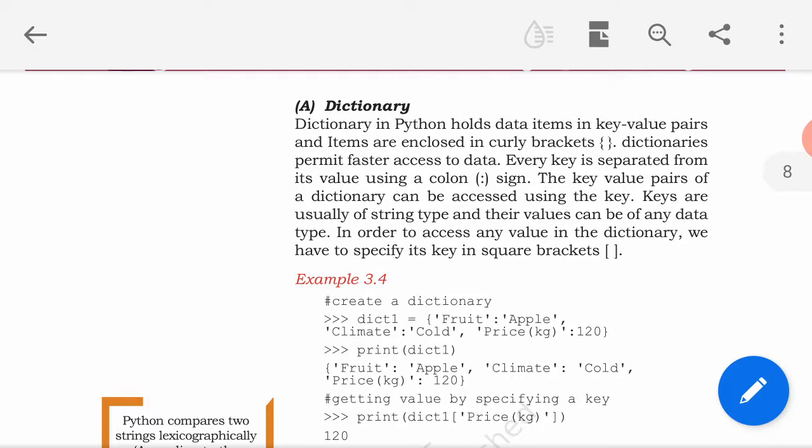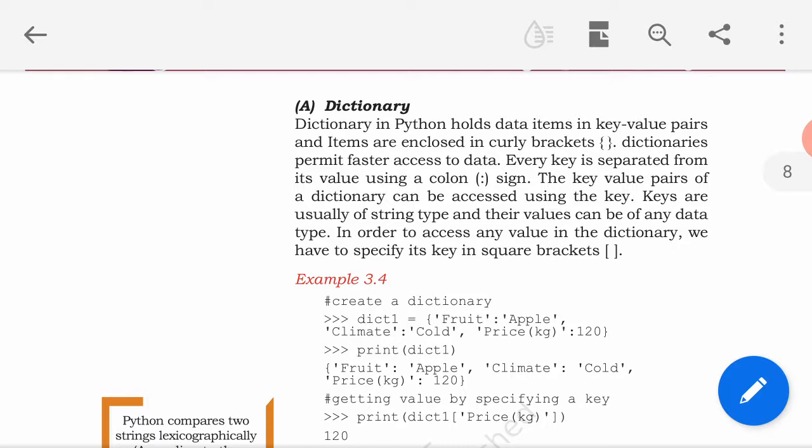This will be more clear from the example. And key value pairs of the dictionary can be accessed using the key. Keys can be of a different data type, but usually it is of a string data type, and their value can be of any type.